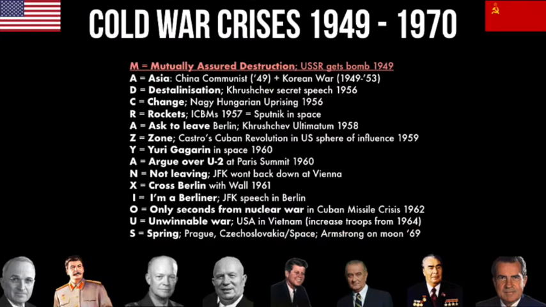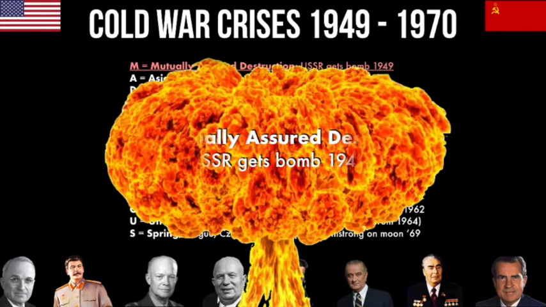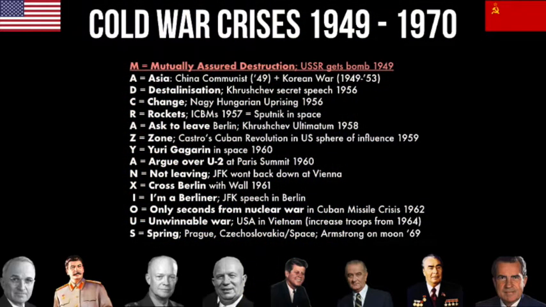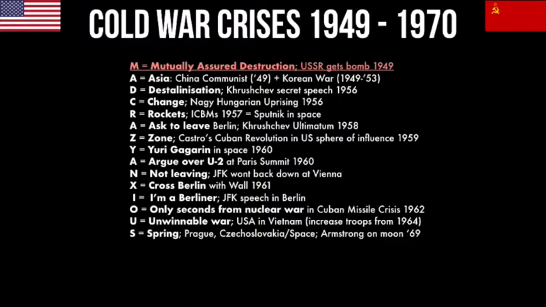So the first one of these is M, mutually assured destruction. 1949 was a great year for communism because the USSR developed its first atomic bomb. Mutually assured destruction makes war between the two superpowers completely illogical. Leaders of both sides know if they attack the other side with nuclear weapons, they are going to be attacked back with nuclear weapons, which is why the whole world from 1949 to 1970 is mad, crazy and anxious.